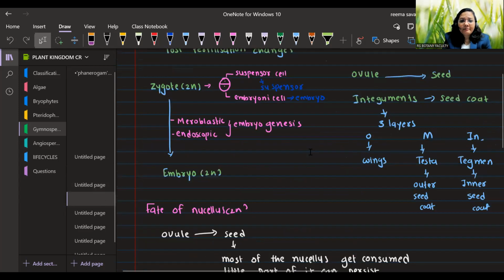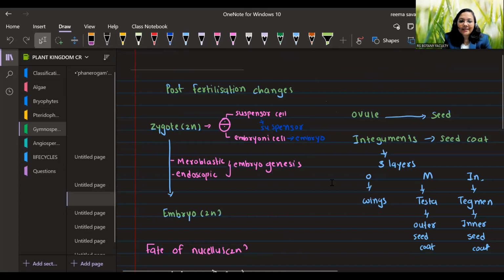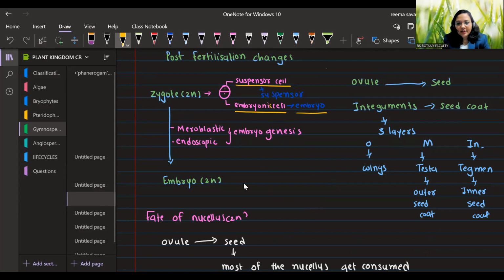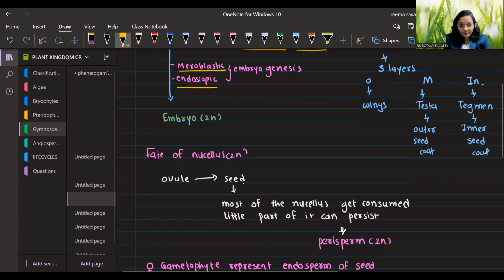So we need to remember the post-fertilization changes: zygote will be converted into embryo. During embryogenesis, we will study that the zygote will divide into 2 parts. One cell will be the suspensor cell, another will be the embryonic cell. From the suspensor cell, the suspensor will form that will attach the embryo to the ovule, and the embryonic cell will be converted into embryo. So here the entire zygote will not get converted into embryo. So it is meroblastic embryogenesis, and the direction is inside the ovule due to the suspensor. So it is endoscopic embryogenesis.